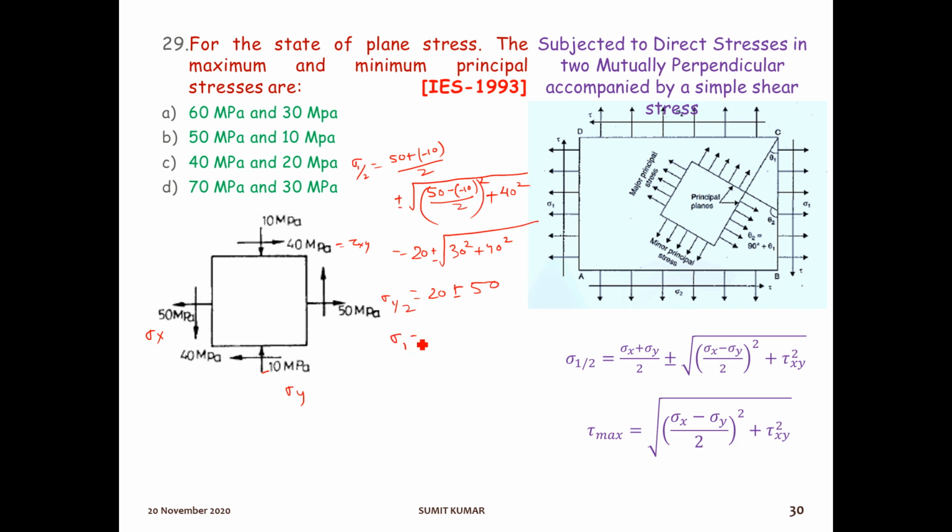So sigma 1 is equal to 20 plus 50, that is 70, and sigma 2 is 20 minus 50, that is minus 30. Okay, it means 70 is in tensile and 30 is in compressive. So see the formula, it will be 70 and 30 MPa. Sign is not given because it is asking about only the magnitude. So option number D will be the right answer.